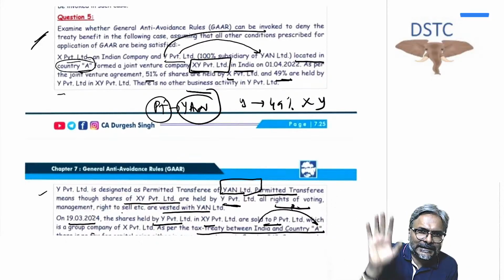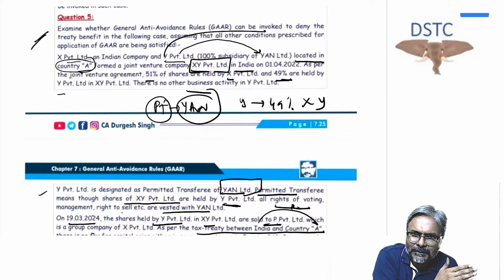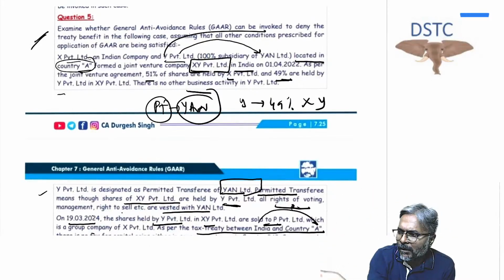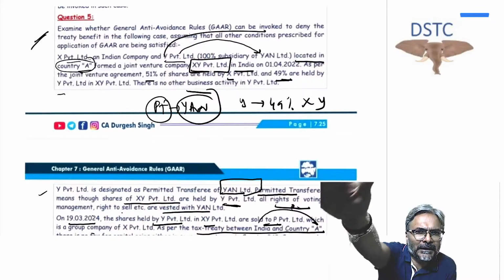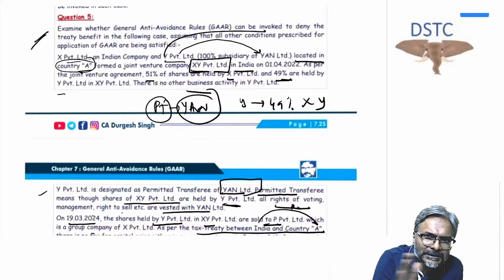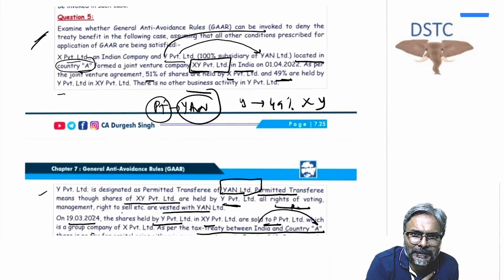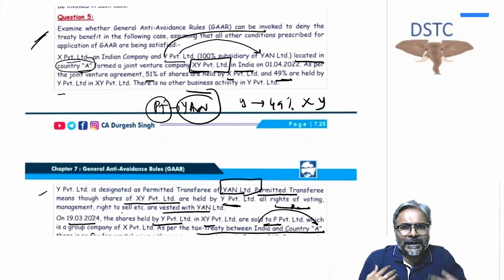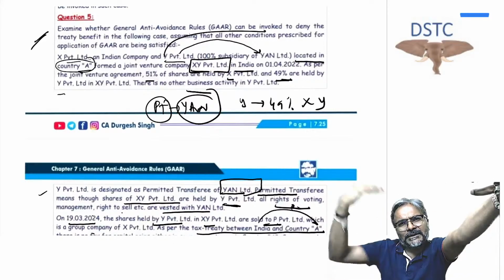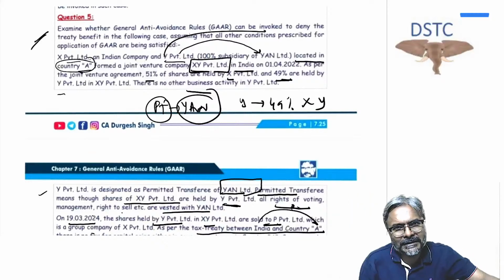Now, one more point you can elaborate. Forming Y in this case, tell me one thing: if Yan Limited would have held directly, or Y is investing in XY, there is absolutely no business risk, because ultimately the control is with Yan. No business risk, no change in cash flow. The net cash flow remains the same, because instead of Yan investing directly in India, they have invested first in Y and let Y invest in XY.